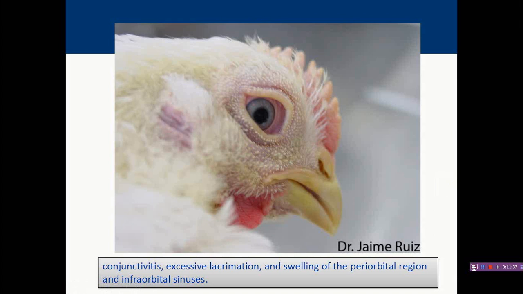So here you can see that the majority of these gross pictures are taken from the Cornell University website, and some of these pictures are taken from the NOHAS archives of C.L. Davis Foundation. Here you can see this is conjunctivitis. This entire periocular tissue is showing some sort of lesions, with swelling and excessive lacrimation from the eye.